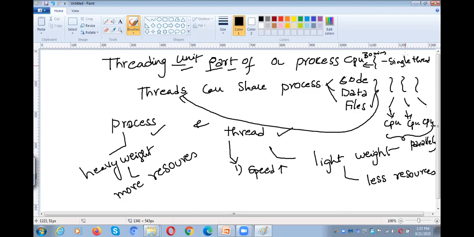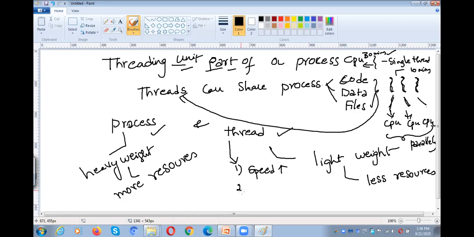If it is a single thread, in order to accomplish the task, it requires 30 minutes. If we divide the process into multiple threads, we can divide a process into different parts and assign them to the CPUs, so that we can finish the task within 10 minutes. So, computational speed up.